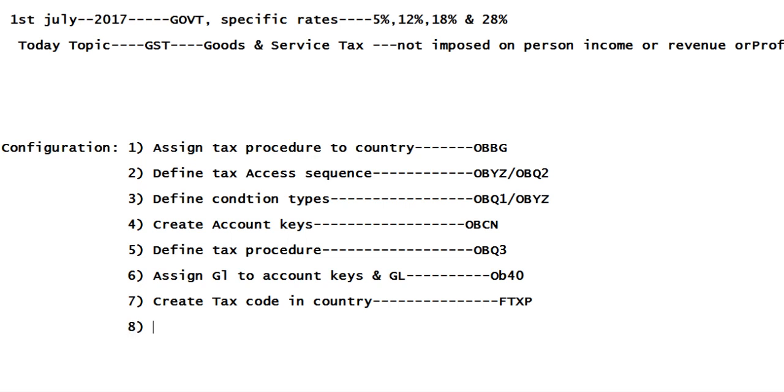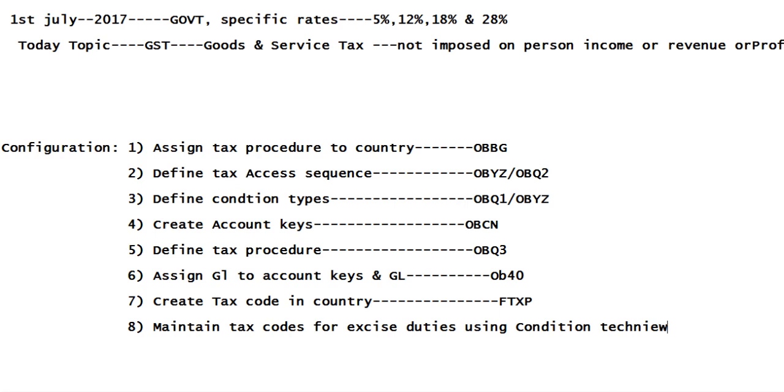Next configuration is maintain tax codes for excise duties using condition technique, SM30. The T code is J_1_J1CONDTAX maintain.